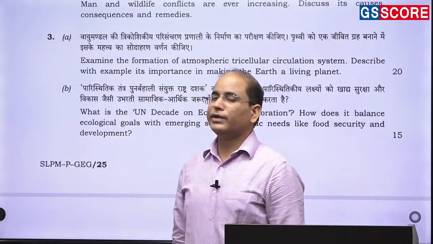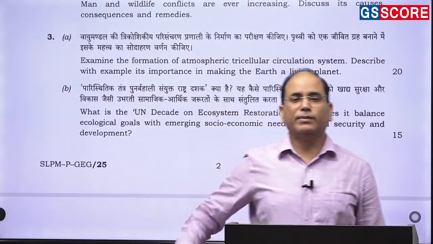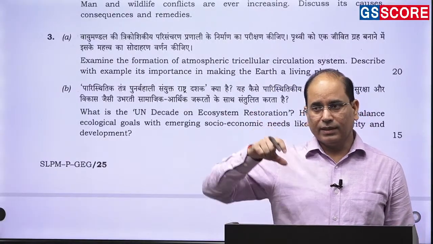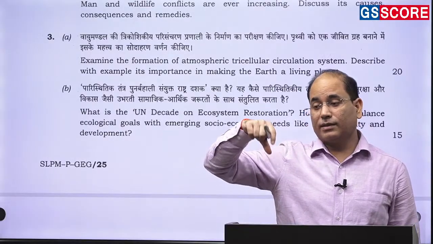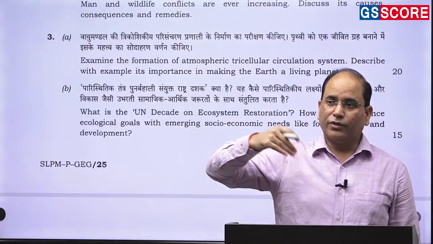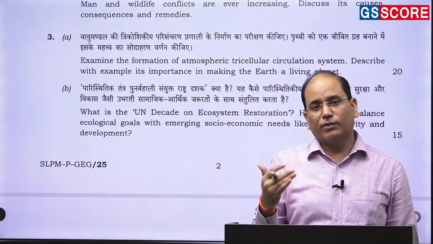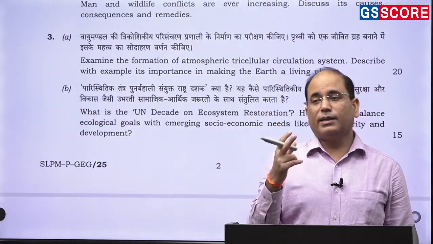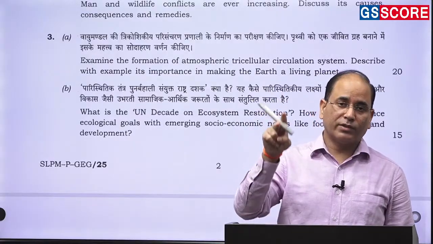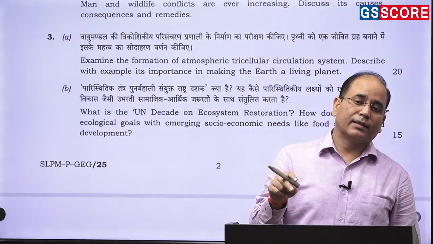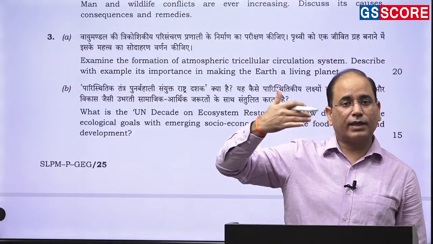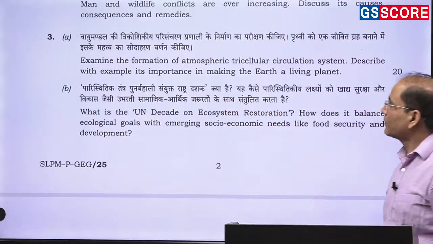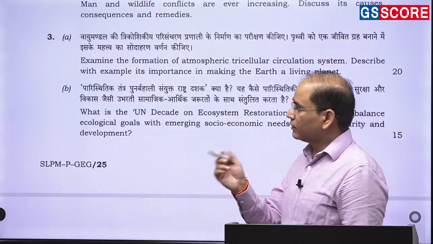So global circulation of the wind, then how this global circulation of the wind, be it your trade wind, be it your westerly winds, be it your polar easterly, these are associated with the atmospheric pressure जो belt है हमारी. So equatorial low pressure belt, subtropical high pressure belt on both the sides, subpolar low pressure on both sides, then the polar high pressure, and then associated circulation in the form of the Hadley cell, the Ferrel cell, the polar cell. So Hadley cell, Ferrel cell, polar cell in both the hemispheres is simply referred to as the tricellular meridional model, जिसको आप कहते हैं short form में tricellular circulation.